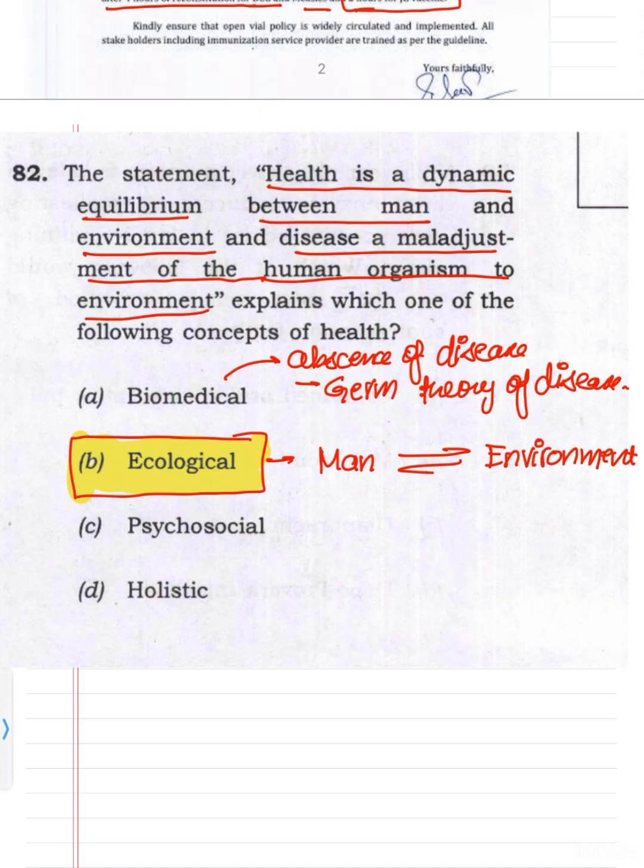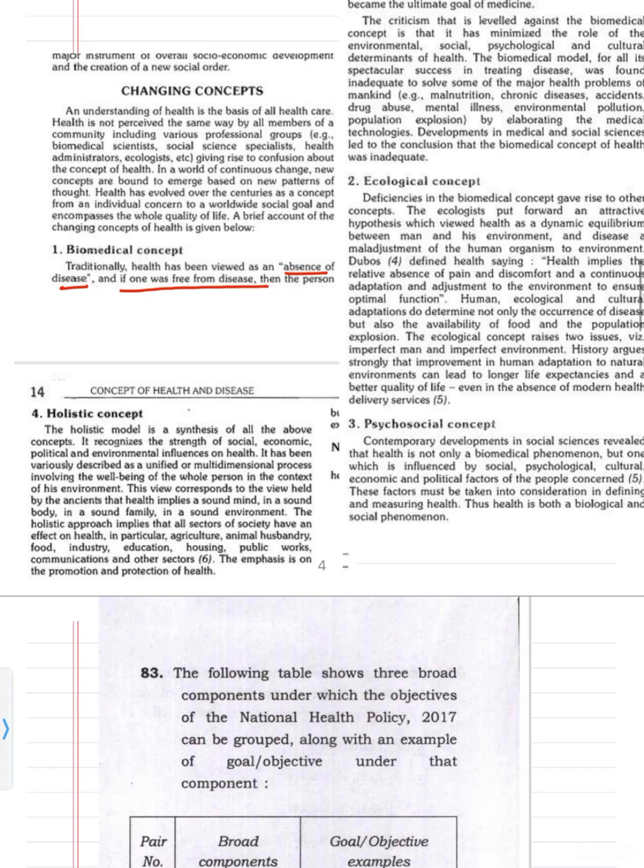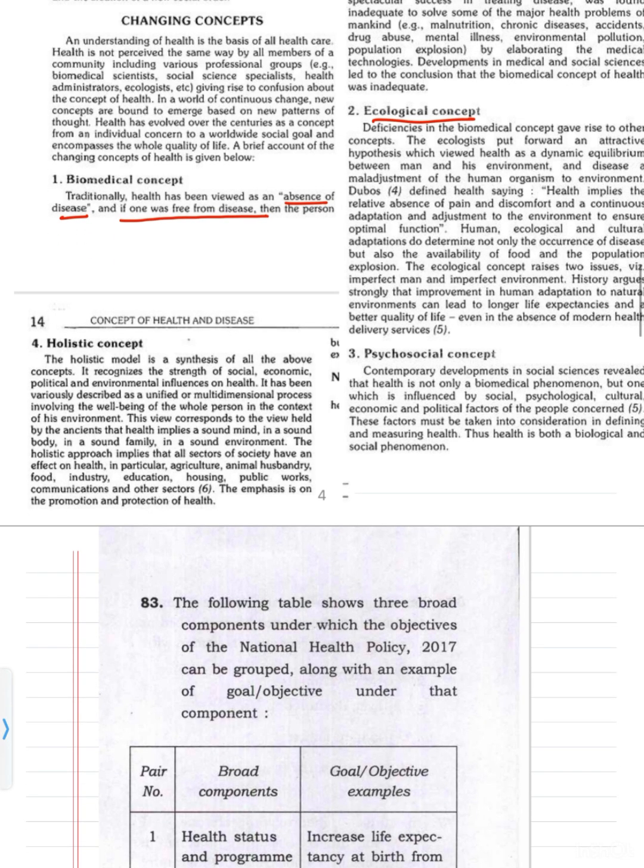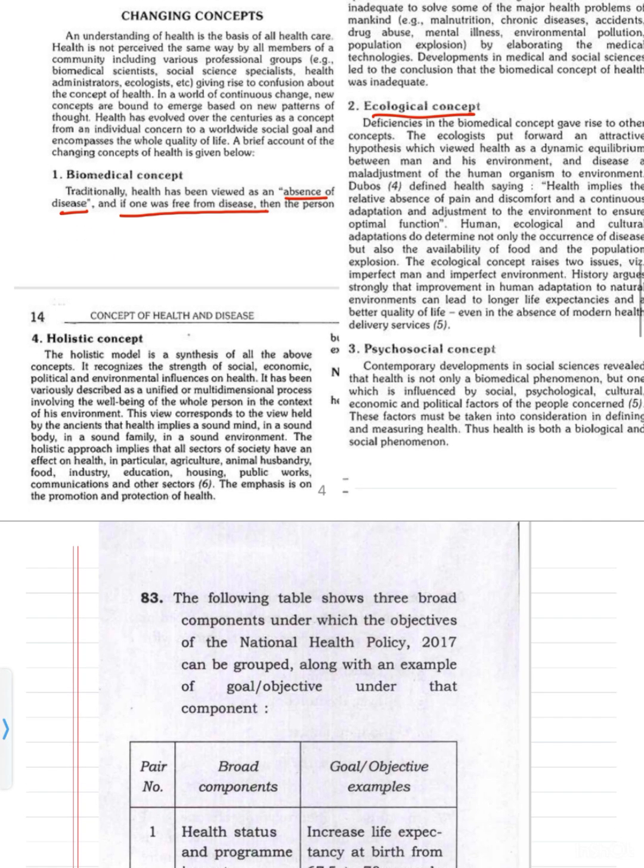Third is the psychosocial concept. So after the ecological concept, there was the third concept, the psychosocial concept. So what does this concept say? It says that contemporary development in social science revealed that health is not only a biomedical phenomenon, but one which is influenced by social, psychological, cultural, economic and political factors of the people concerned.